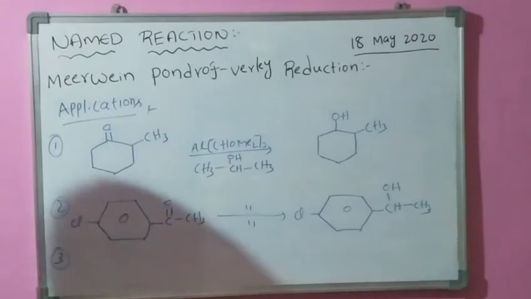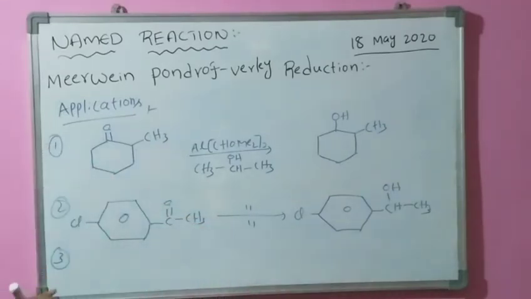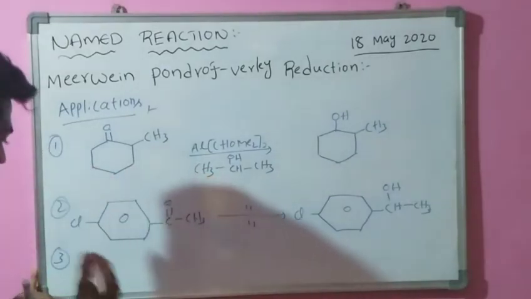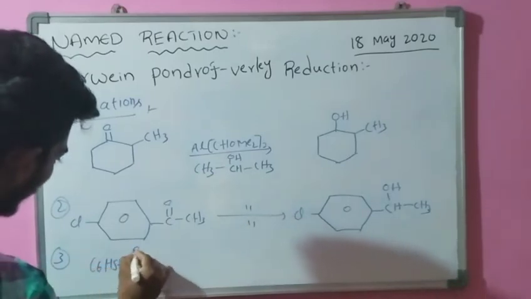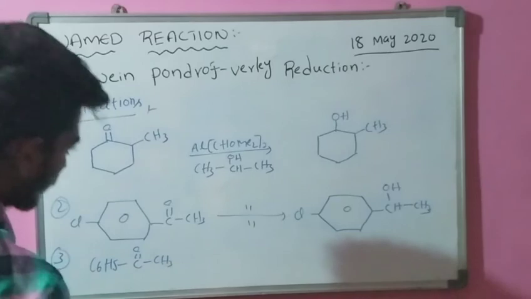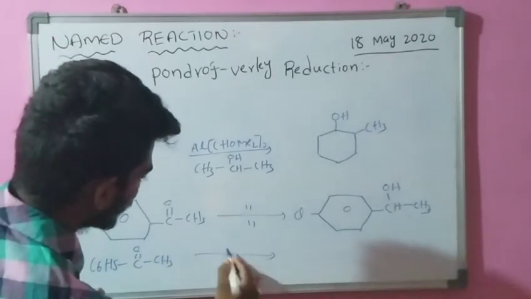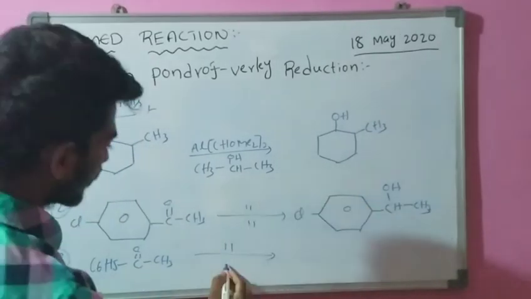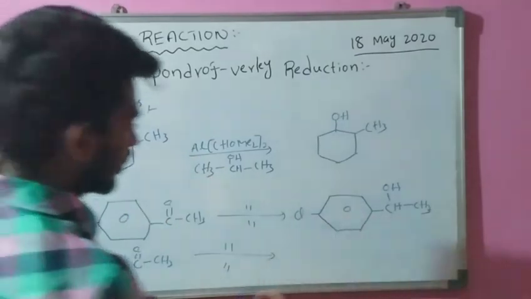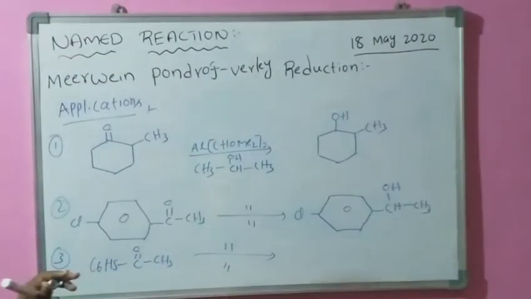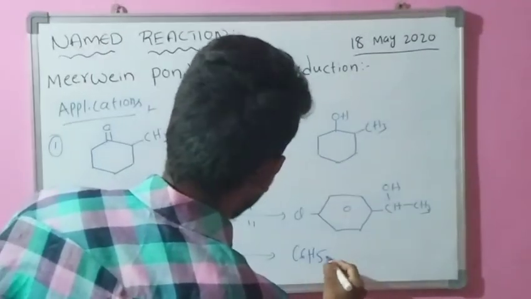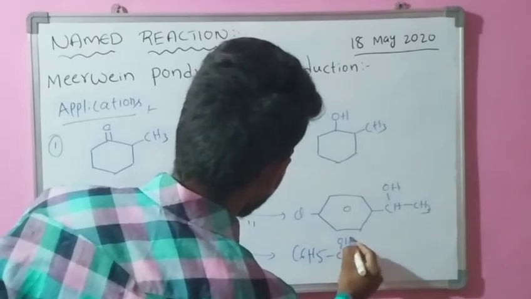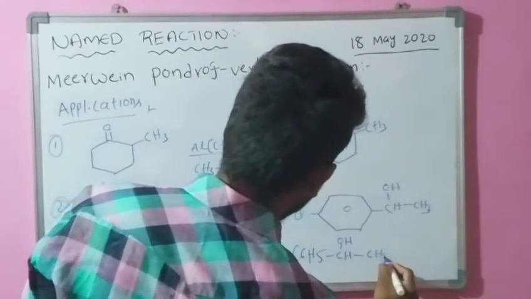Now the third application. In the third application we take a ketone-containing compound, that is C6H5 C double bond O CH3, which is treated with aluminum isopropoxide and isopropanol. In this way we get our required product, that is alcohol, C6H5 CH OH CH3.